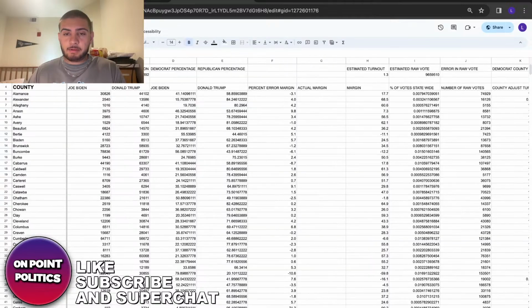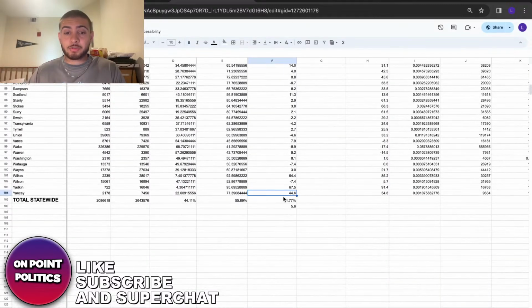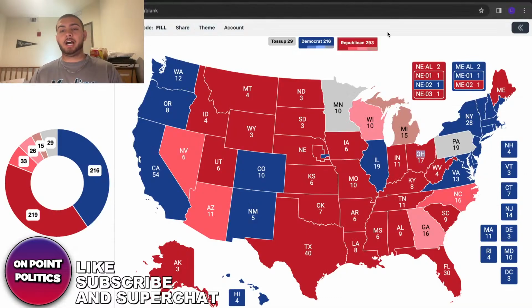The next state I have on here is North Carolina, which is characterized as an 11-point win for Trump according to the model, which I think is a pretty big overestimation. If he was winning the state by 11 points, Robinson wouldn't even have to worry about the governor's race. He'd basically have that on lock if he was really winning it by 11, which I don't think he is, but that's what the model's showing right now. But we'll see. We'll keep going.